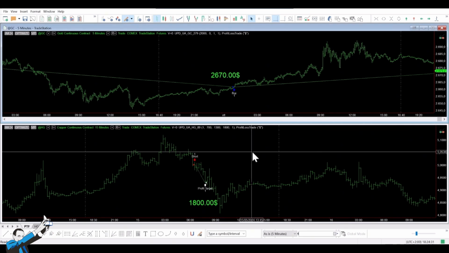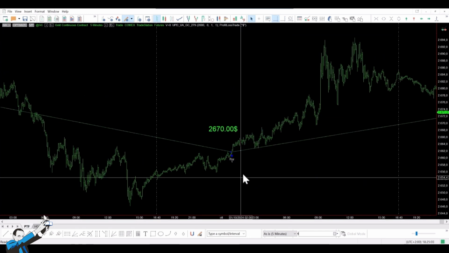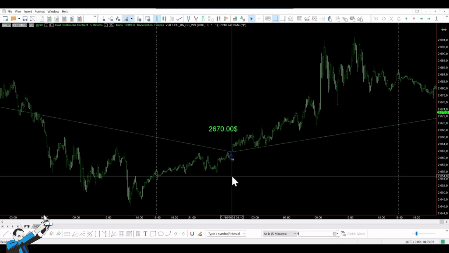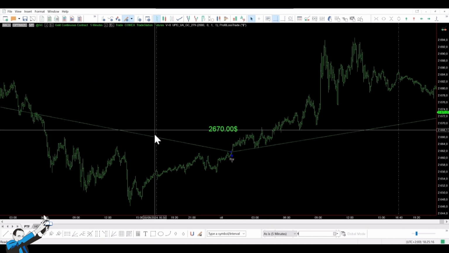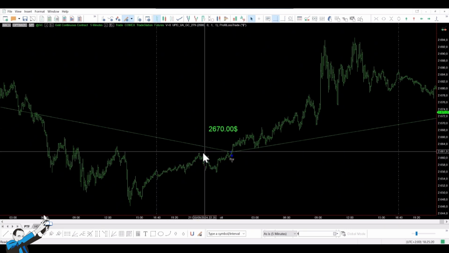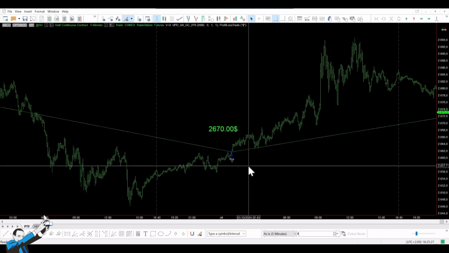As mentioned, we have one strategy for gold and one for copper. Let's begin with the gold strategy. As you might imagine, this is a trend following strategy where we buy on the break of the current session's high rather than the previous session's high. In other words, once the session begins, a high is formed, and when that high is broken, we open a long position. For short entries, we do the opposite.